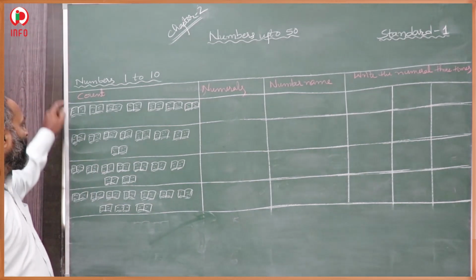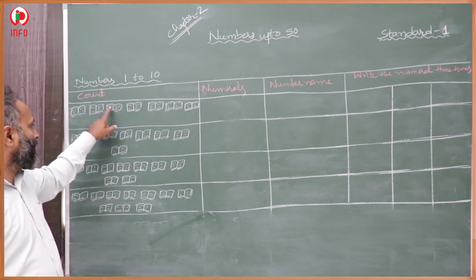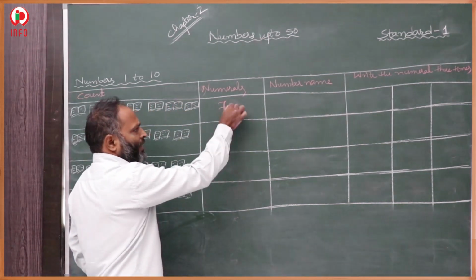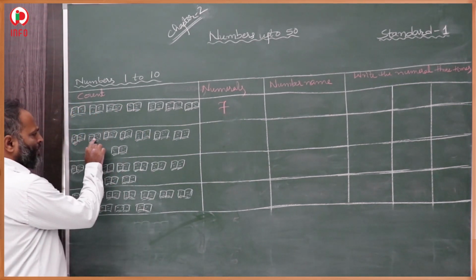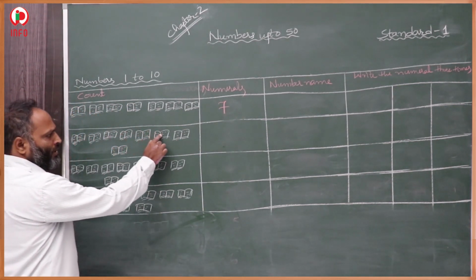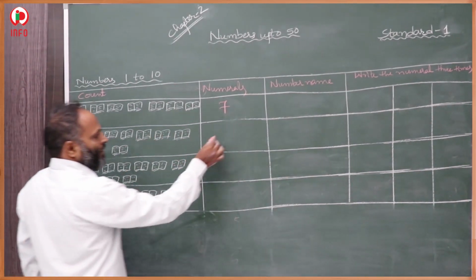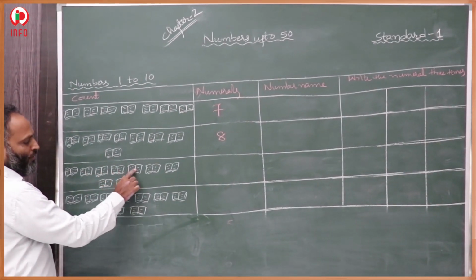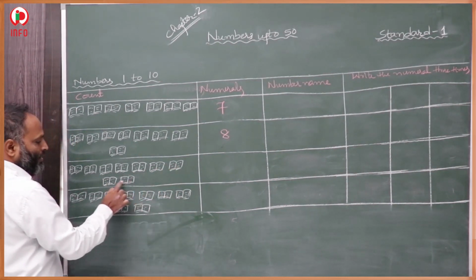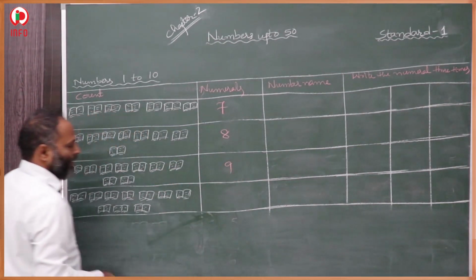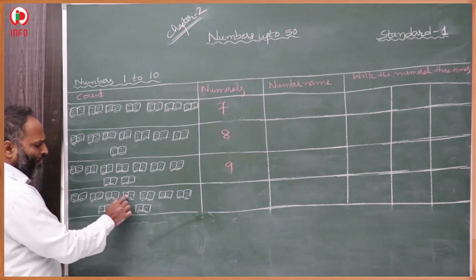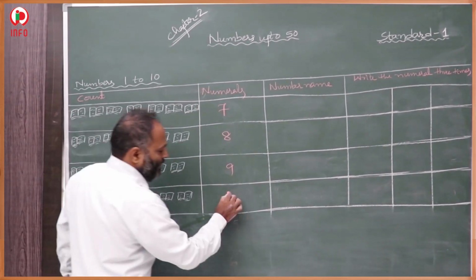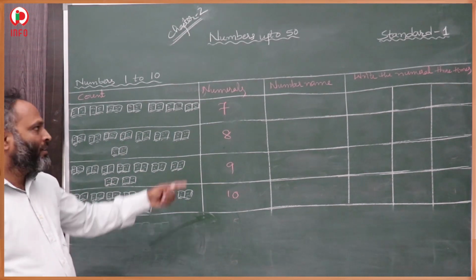Now here again we count how many books were there. 1, 2, 3, 4, 5, 6, 7. Here we have read 7. Count and write. 1, 2, 3, 4, 5, 6, 7 and 8. Here 8, in this line. 1, 2, 3, 4, 5, 6, 7, 8 and 9. In the last, 1, 2, 3, 4, 5, 6, 7, 8, 9, 10. Then here we have to count and write numerals.